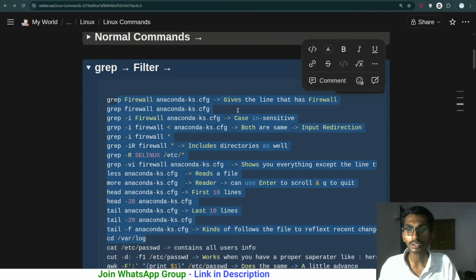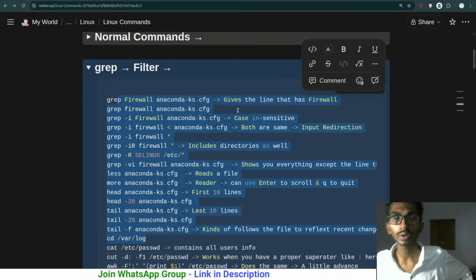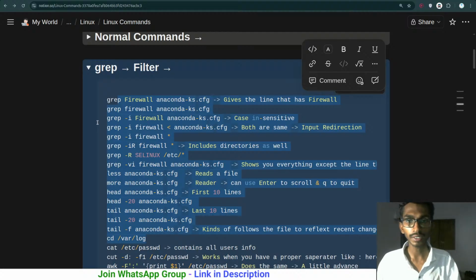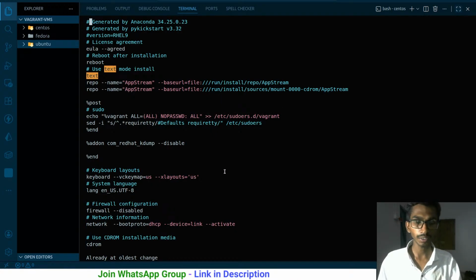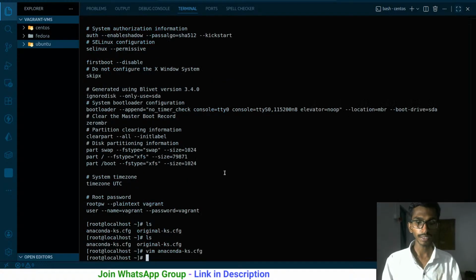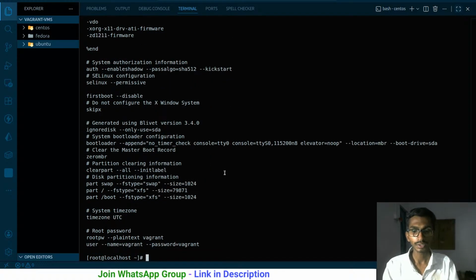Now it's time to talk about grep. So what is grep? Grep is filtering. It is mainly used for filtering the stuff. Filtering the stuff in the sense, let me come here. Let me exit the file first of all. Q is for exiting. Cat anaconda, this is the file that we have. We have these many things inside this.